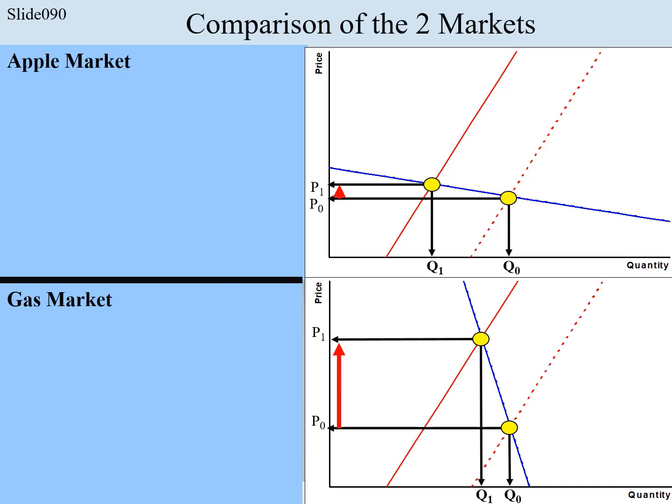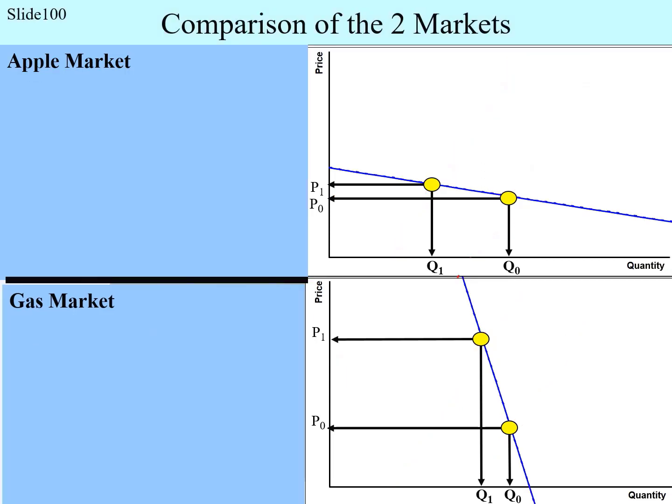It is actually the demand curve. In the apple market we have a flat demand curve, and in the gas market we have a steep demand curve. To analyze the economic meaning of a flat and of a steep demand curve, we omitted the supply curves in both diagrams to solely focus on the demand curves.